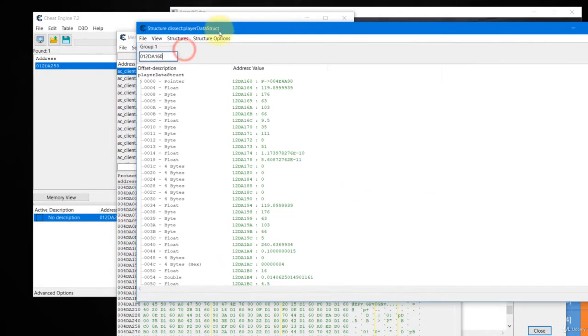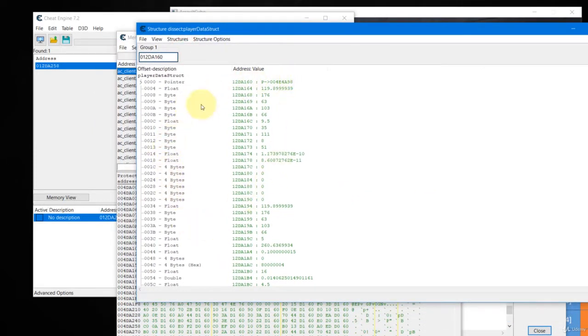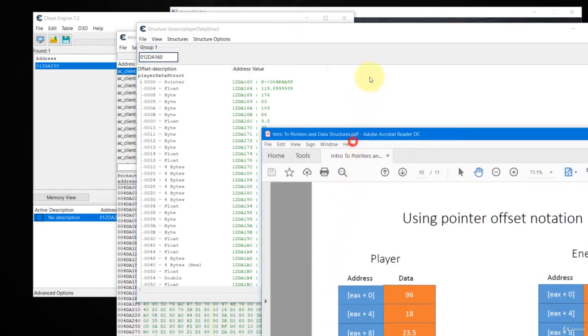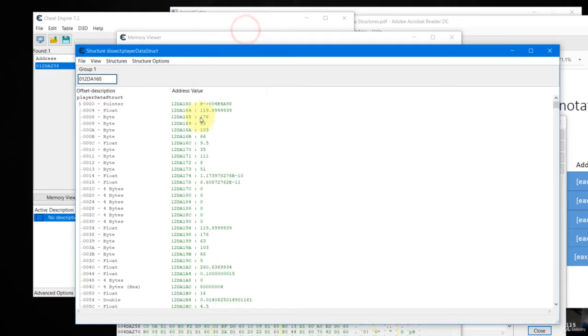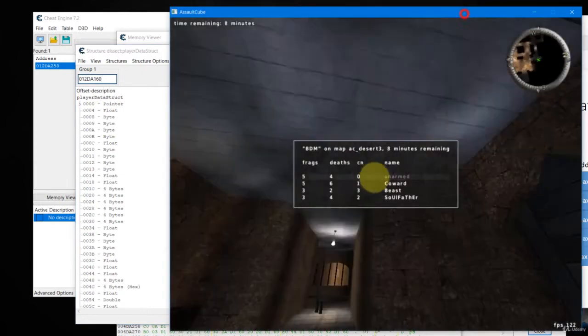So now Cheat Engine more or less guesses the structure for the player object, and you can see here these are the offsets from this base address, similar to what we saw in the earlier lesson. You see that EAX here refers to this one, but in this case it's ESI, and then all these are the offsets, and these are the offsets you can see here on the left. And then just looking at this, you can more or less guess some of the meaning of these values for the various offsets. Let's compare it with the health.